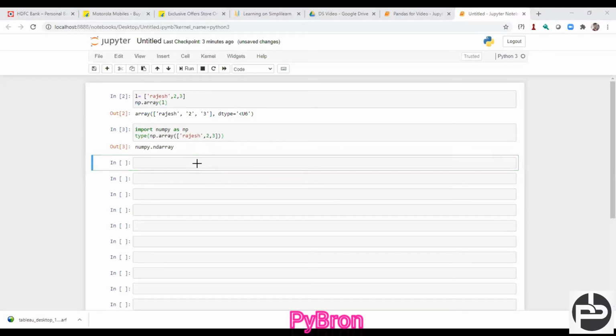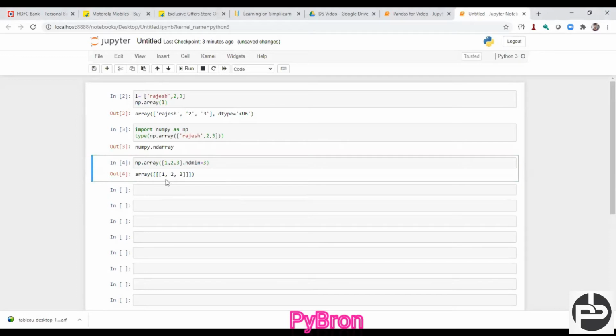Suppose you want to create an array of dimension 3. Can you see these 3 square braces? You can define your dimension also. This is a 1D array. How can I see this is a 1D array? There is one parameter in the case of ndarray.